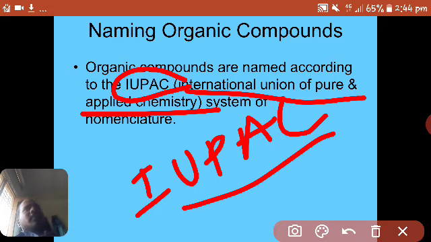So, IUPAC nomenclature: ene. The general formula of alkenes is CnH2n. If we take a basic example of alkenes, C2H4.